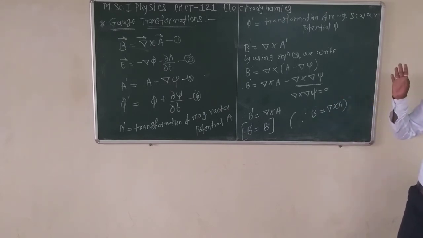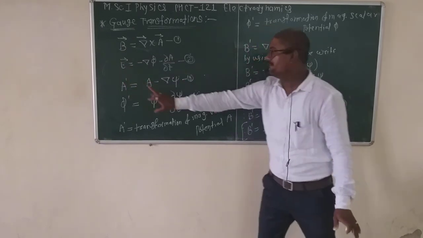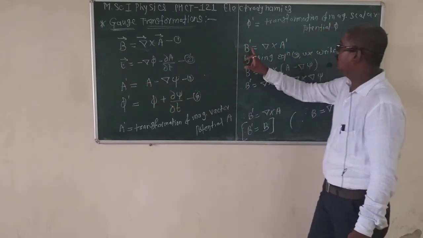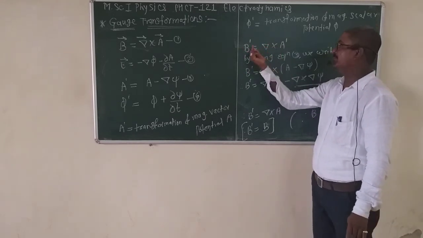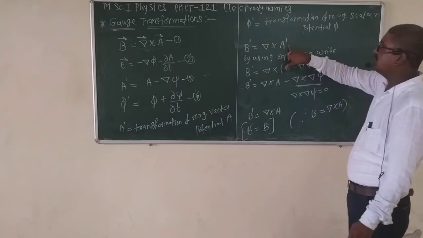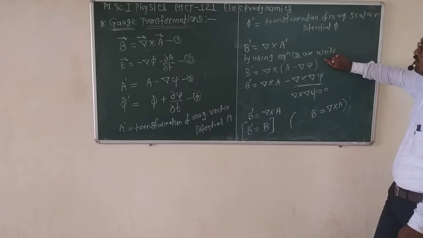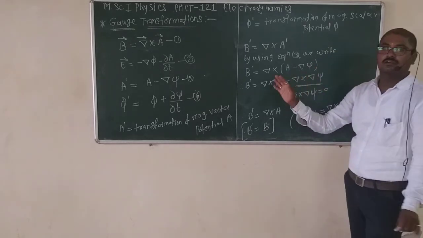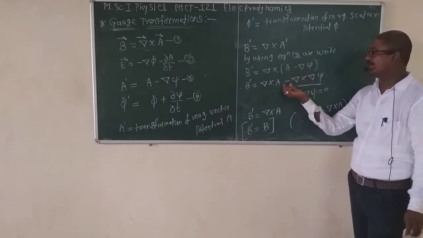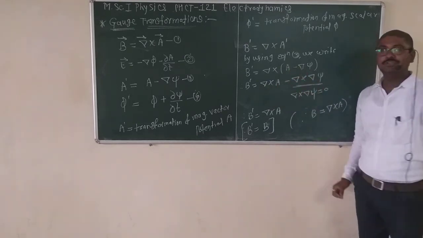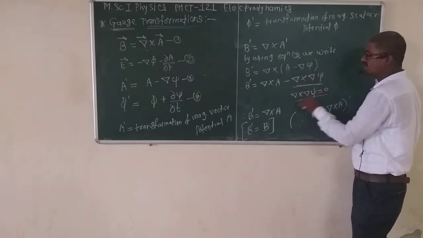Our aim is to show the invariance of B and E. Then by using equation 3, B dash is equal to del cross A dash, where A dash is the transformation of the magnetic vector potential. We substitute the value of A dash and rearrange the terms: del cross, in brackets, A minus del psi. But in that term, we know one rule: the curl of the gradient of any scalar function is 0.